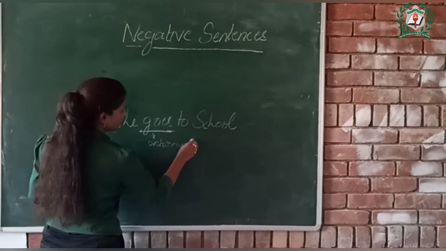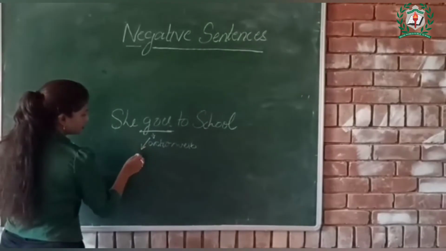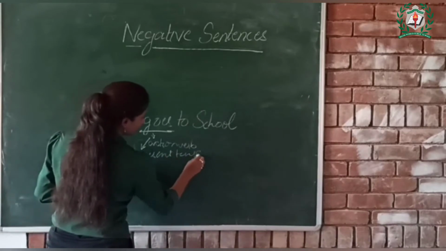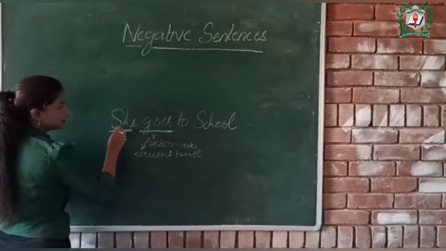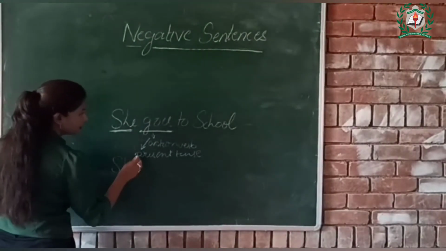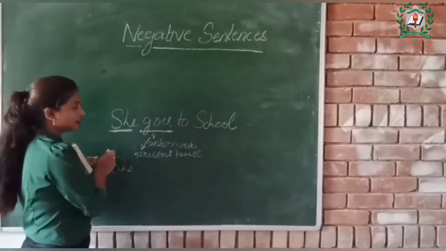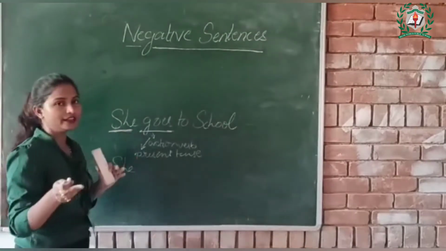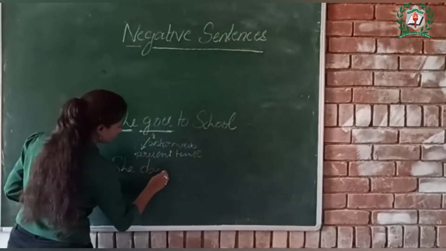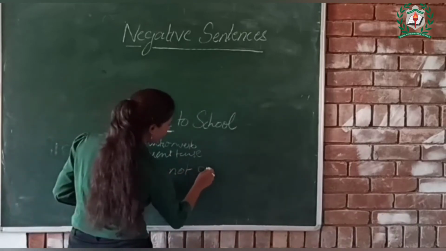Then we will see the tense of this verb. What is the tense? Tense is present tense. And here we are using she. So what will you add? We add does not. So children, if a sentence is of present tense and she, he, it comes in a sentence, then we add does not in such kind of a sentence. She does not go to school.